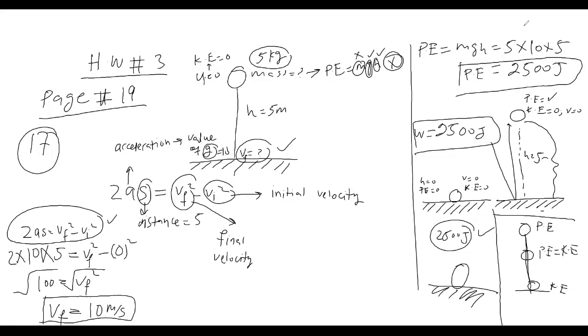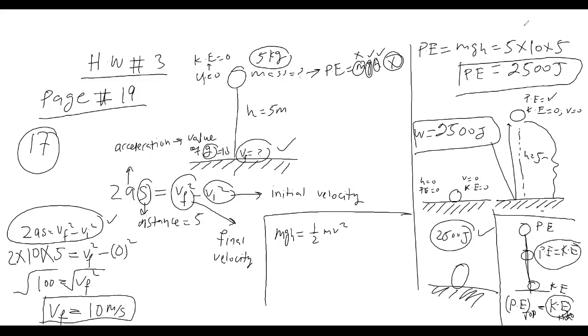So we can say: potential energy at the top is always equal to kinetic energy at the bottom. What does it mean? It means that mgh should be equal to half mv square.